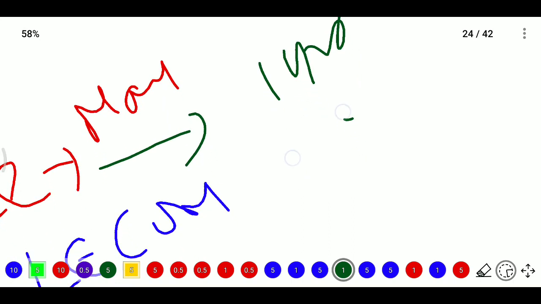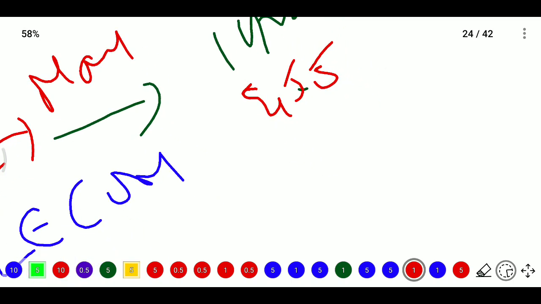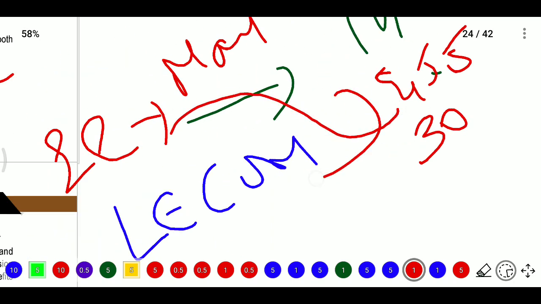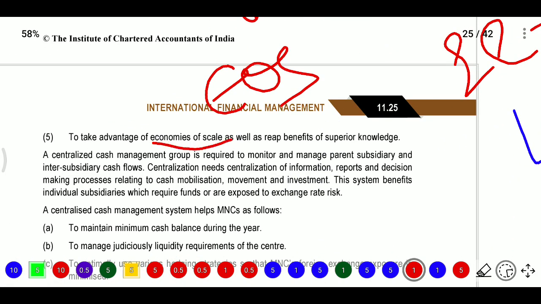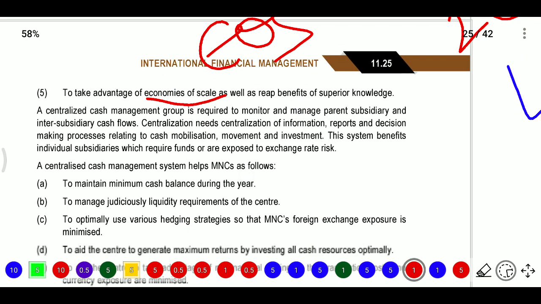After some time he may take 45 minutes, or after some days he may take 30 minutes. So the learning curve effect will be there. Economies of scale also means you can buy the goods on a bulk basis and get the benefit.